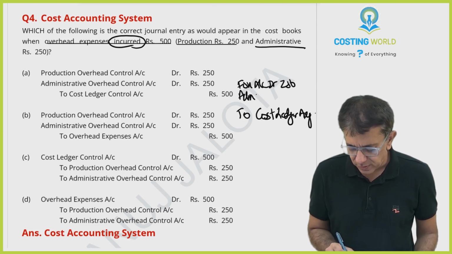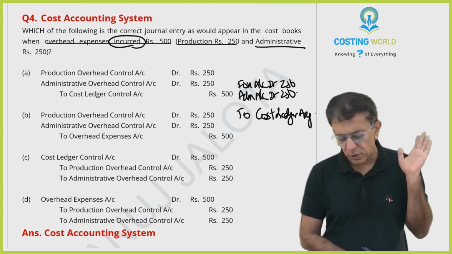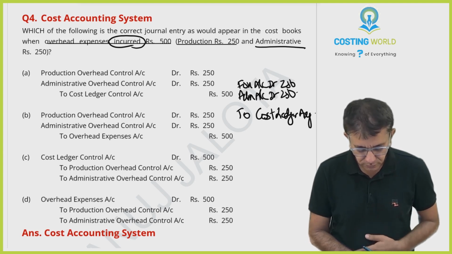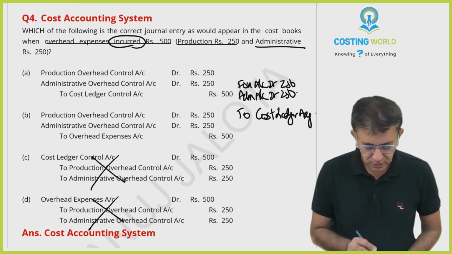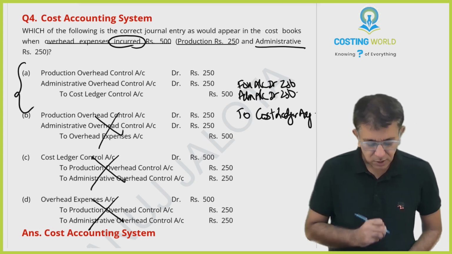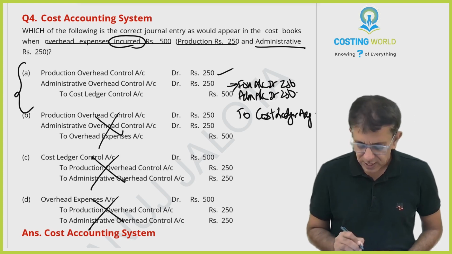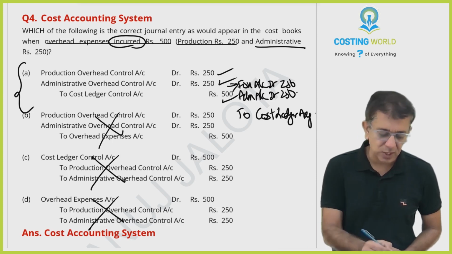Factory overheads account debit, administration overheads account debit 250 to GLA account or to cost ledger adjustment account. This should be your entry. Now, I don't know where this is. I'm trying to search now. Okay, this is a stupid answer. Factory overheads account debit means production overheads account. Admin account debit. Okay. To cost ledger. So therefore, I guess A should be the correct answer.